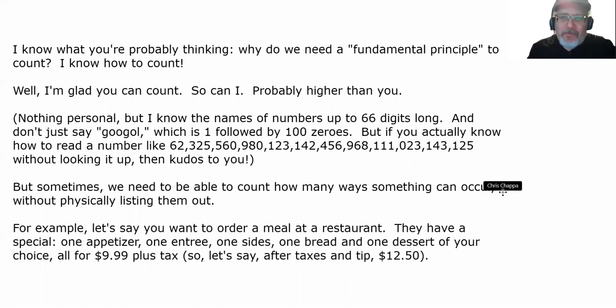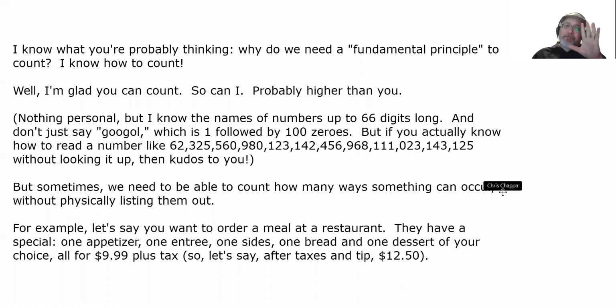But I know the names of numbers up to 66 digits long. And don't just say Google, which is one followed by 100 zeros, because there's a lot of numbers between 66-digit long numbers and a Google that I don't know the names of, but frankly, you probably don't either.